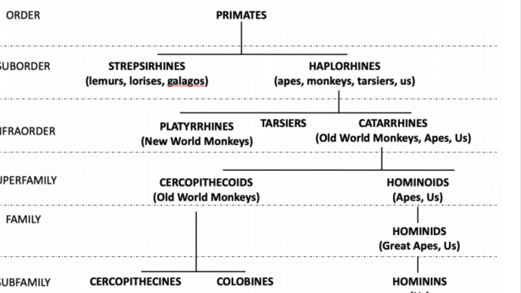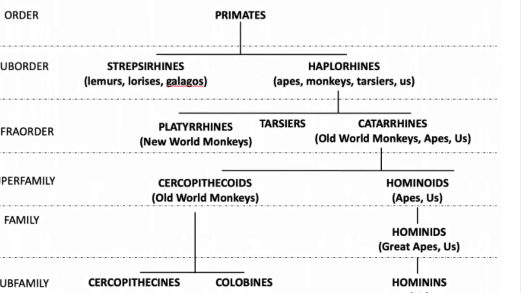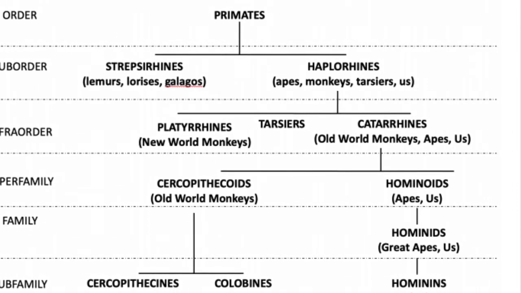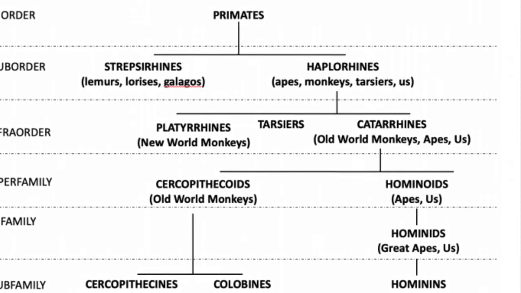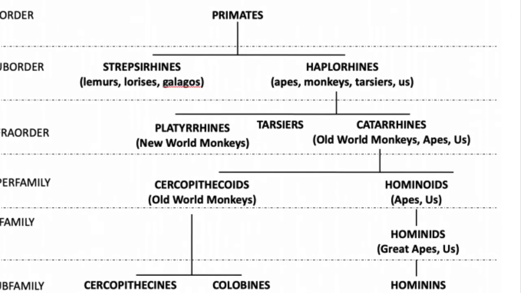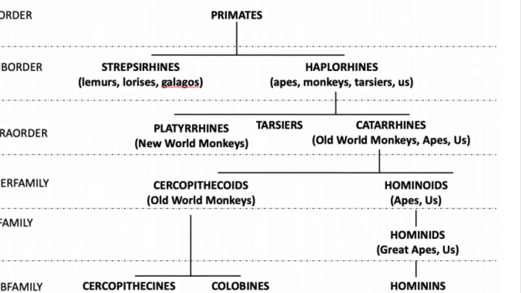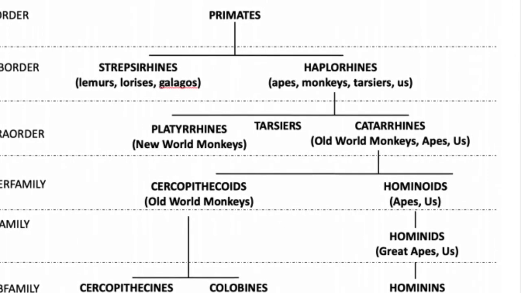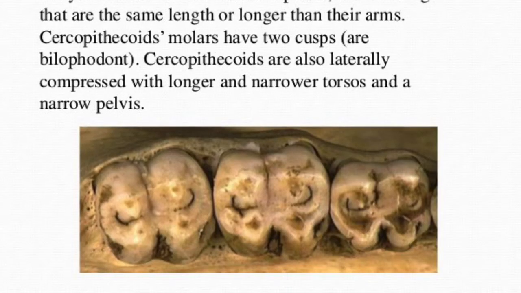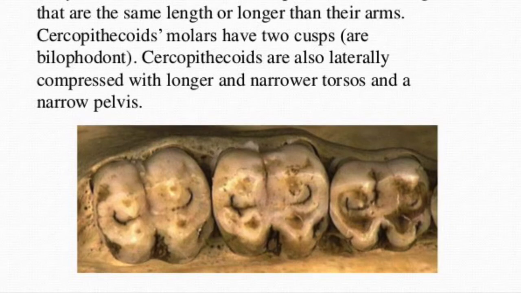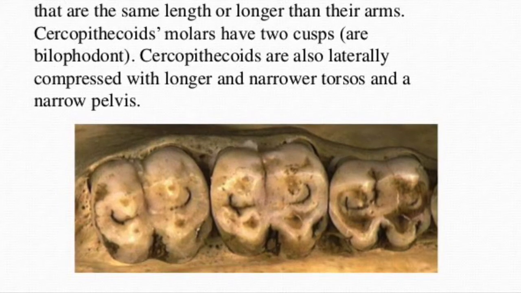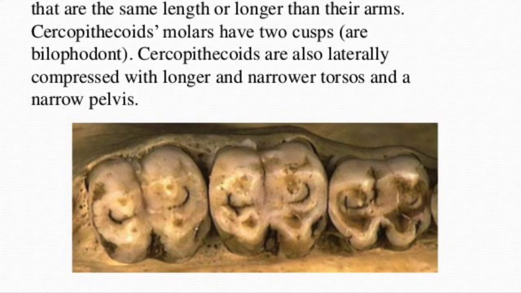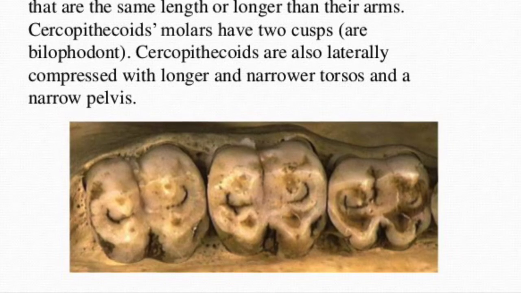In the 4th group, superfamily, we can observe that this is where us and apes, hominoids, are separated from cercopithecoids, which are old world monkeys. The big difference between these two is that cercopithecoids have bilophodont molars, which are molars that are symmetrical. As you can see here, it's got a line dividing it into 2 sections, which then have 2 cusps each. Also, as I stated before, monkeys have tails and apes do not.